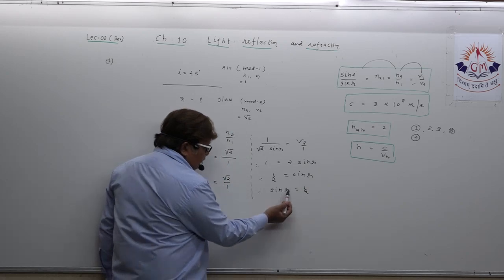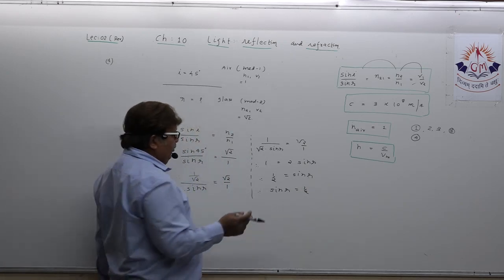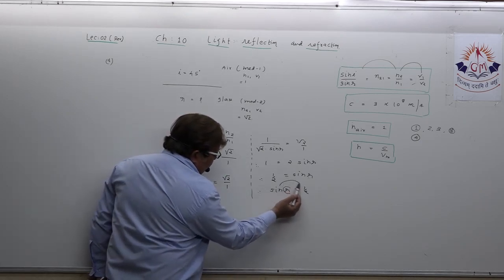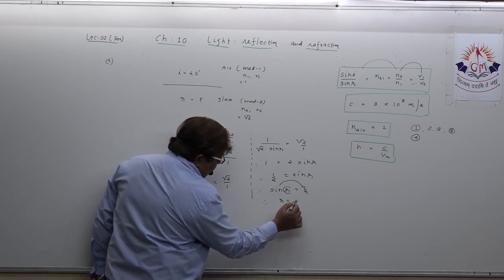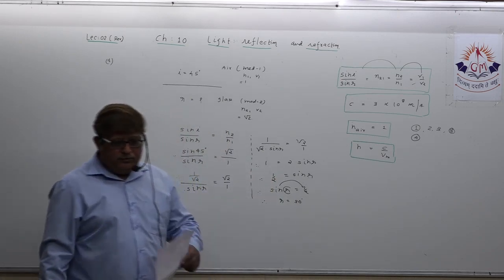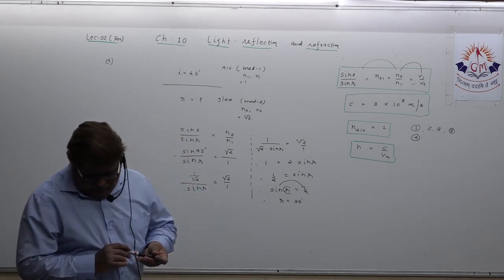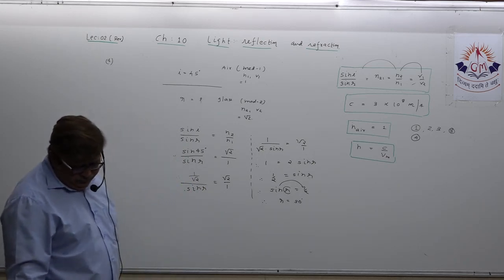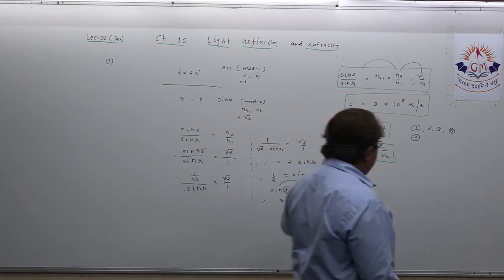Now, dear student, you start thinking, you all know about the trigonometrical value table. For which angle will the value of sine be 1 upon 2? Obviously, you all know, R is 30 degrees. So you got the angle of refraction as 30 degree. You please just see this numerical, dear student. Not so difficult if you concentrate on that.